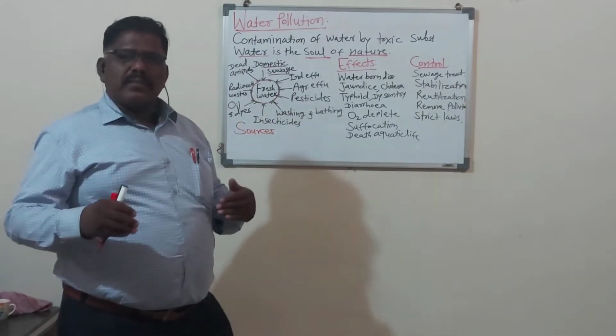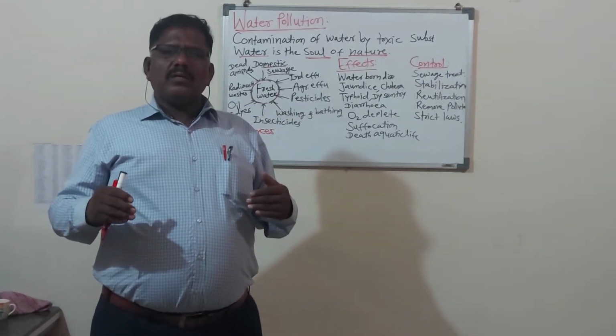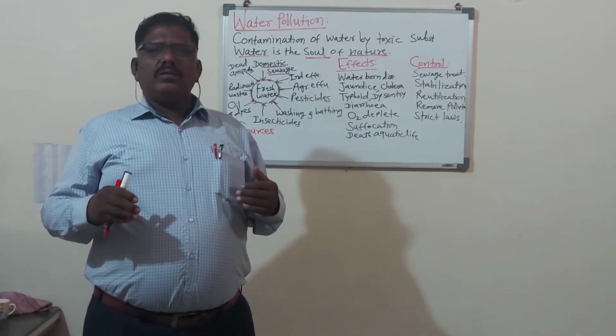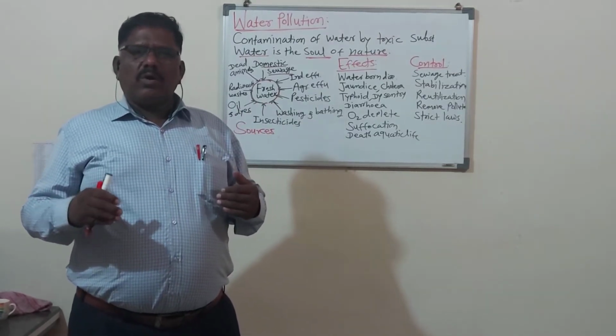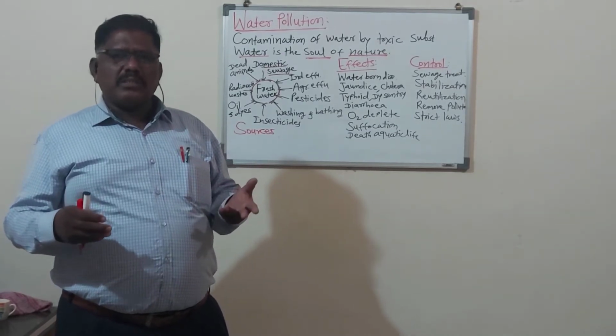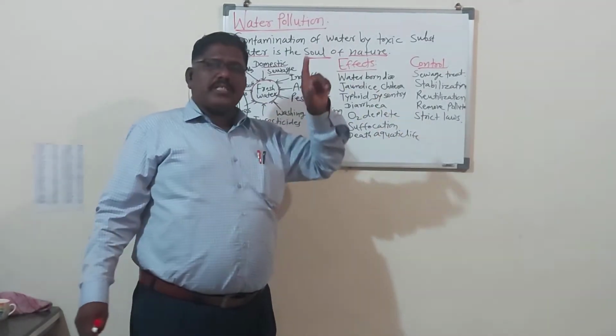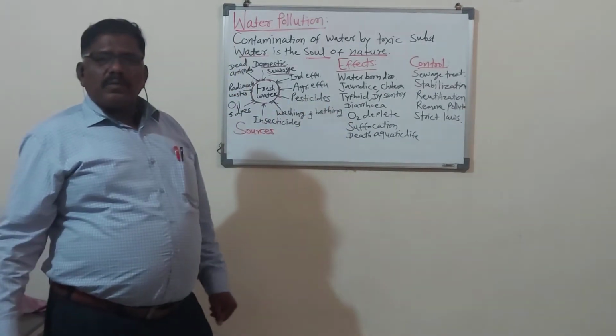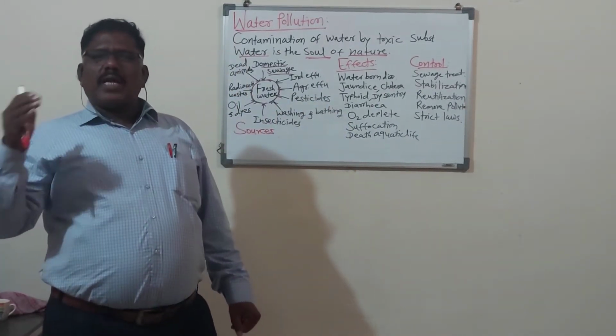What is the effect of water pollution, or of drinking the contaminated water? There are a number of diseases, called waterborne diseases, म्हणजे पिण्याच्या पाण्यामधून होणारे आजार.